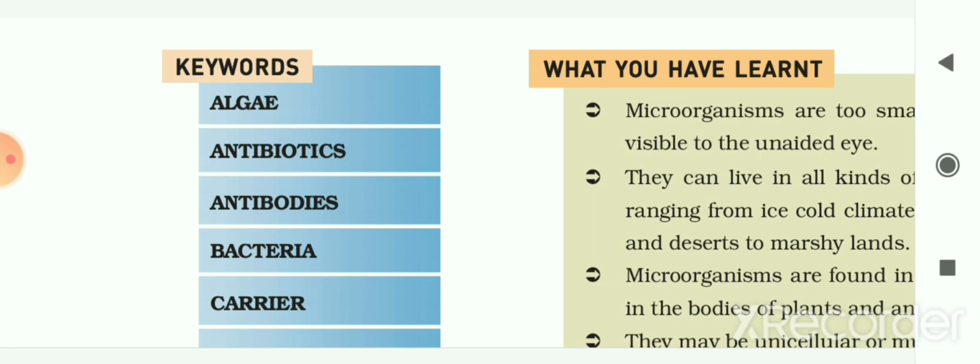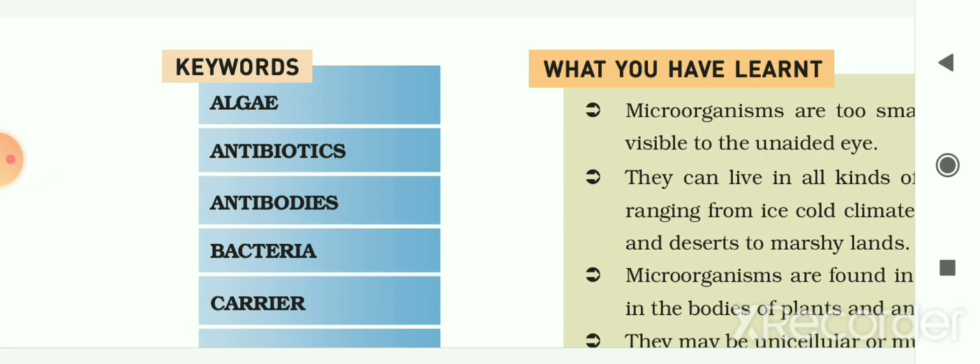Microorganisms may be unicellular. Examples of such microorganisms are bacteria, yeast, protozoa, Chlamydomonas, etc. Or they may be multicellular. Examples of these microorganisms are Spirogyra and Penicillium. Microorganisms can live alone or may live in colonies. Some are free living and others are intracellular parasites. Microorganisms can survive under all types of environment, ranging from ice cold climate to hot springs and deserts to marshlands.